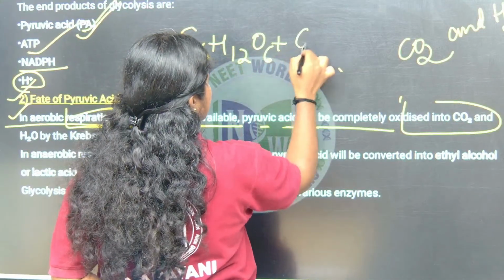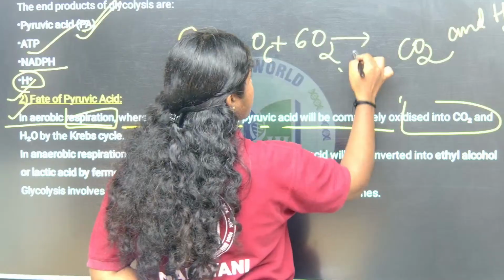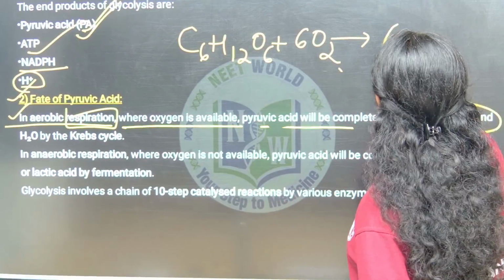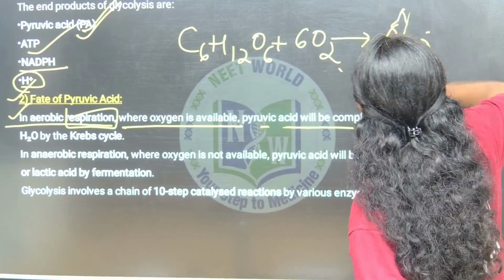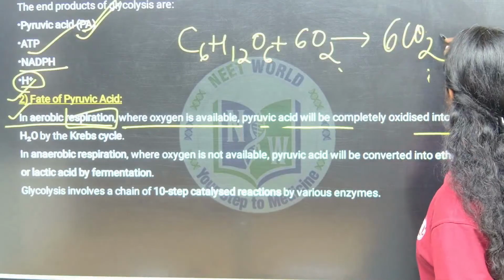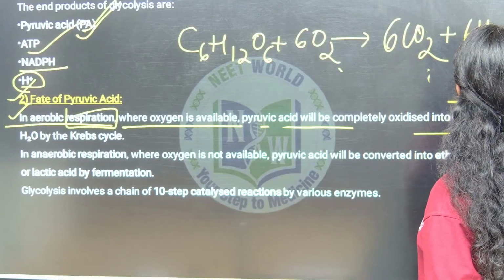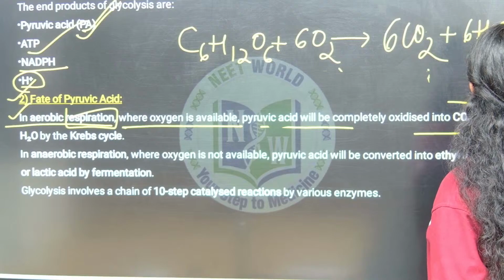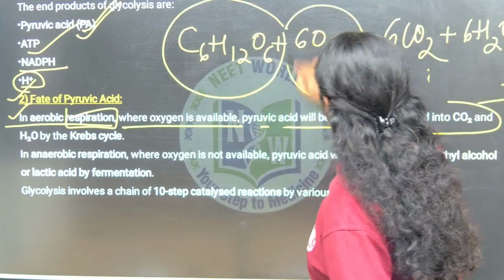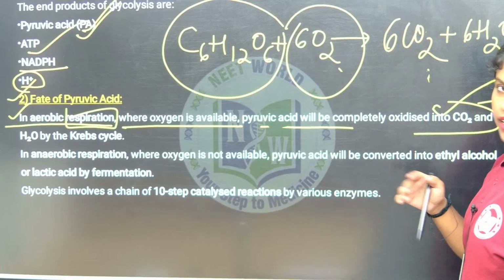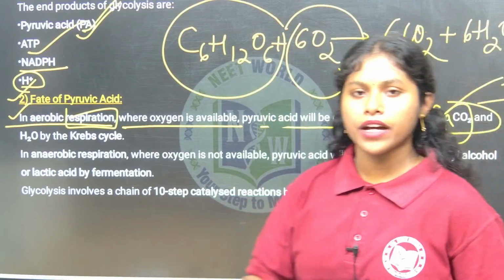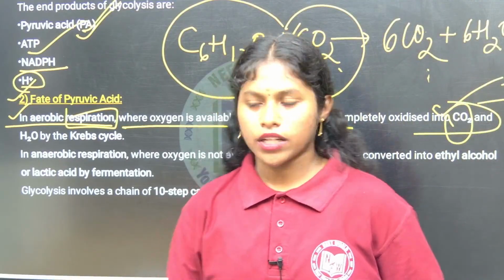So in the presence of oxygen, it will produce carbon dioxide and also water and also energy. With one glucose molecule in the presence of oxygen, it is broken down to form carbon dioxide, which by breathing we are exhaling out.